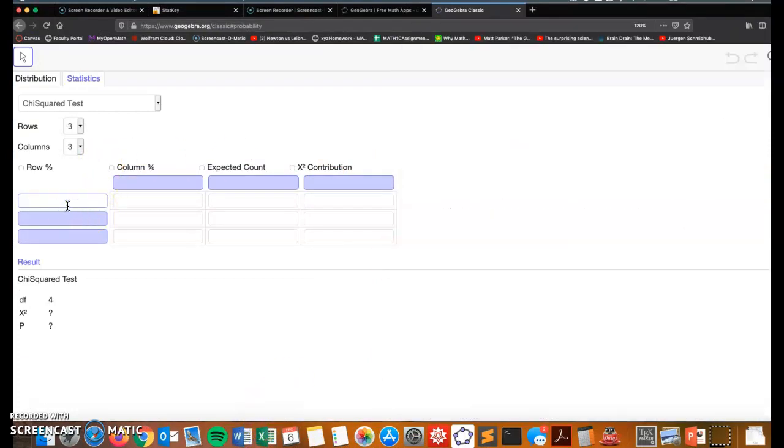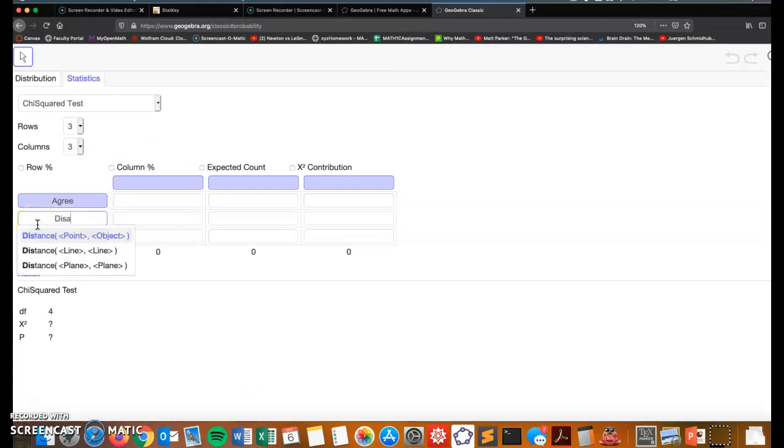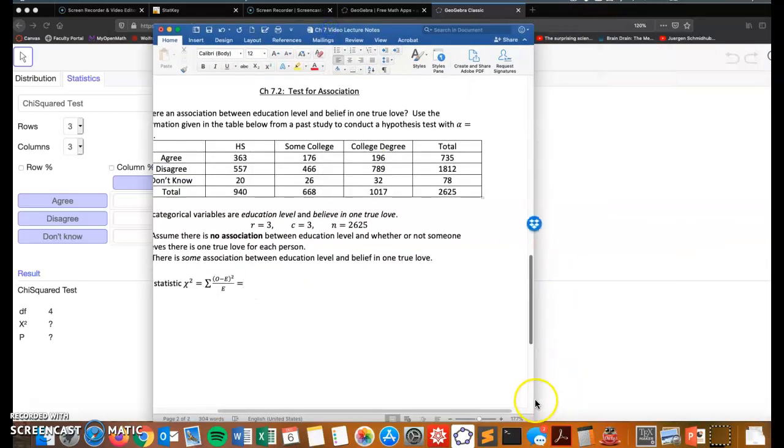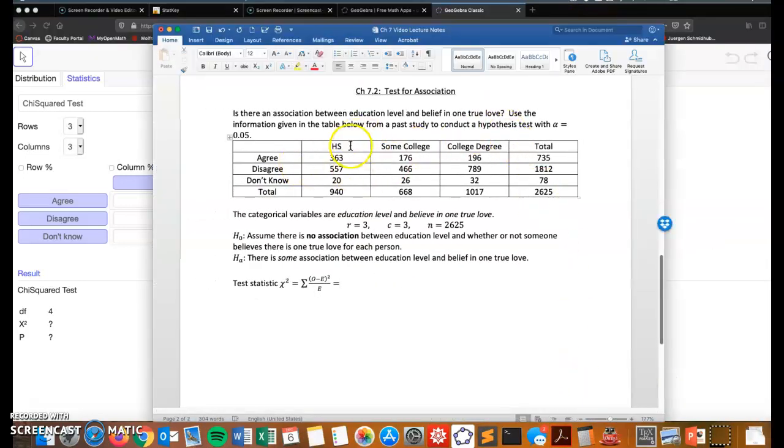All right, I'll copy this down. We have agree, disagree, don't know. And then here we've got high school, some college, and college degree plus. All right, in GeoGebra, you don't have to fill these out, but it just kind of helps to be organized. I'm going to enter this information basically as I see it, so agree in high school, fill in this table.